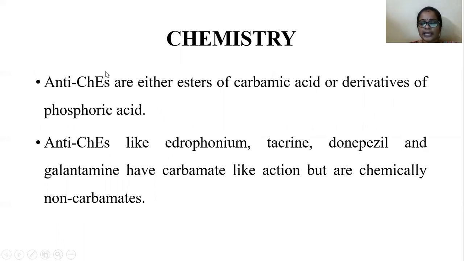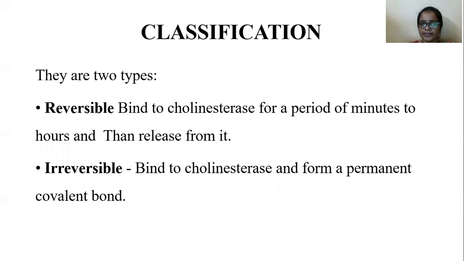Chemically, anticholinesterase drugs are of two types, that is carbamates and phosphates. These are either esters of carbamic acid or derivatives of phosphoric acid. Except for four drugs, that is edrophonium, tacrine, donepezil and galantamine, these drugs act like carbamates, but they are chemically non-carbamates. Next one is classification.